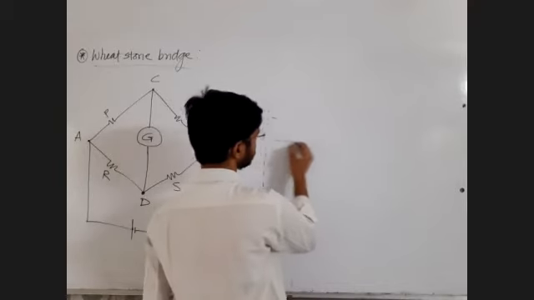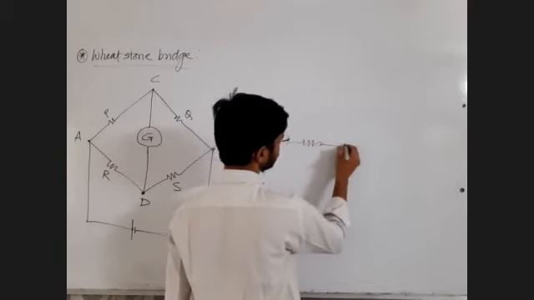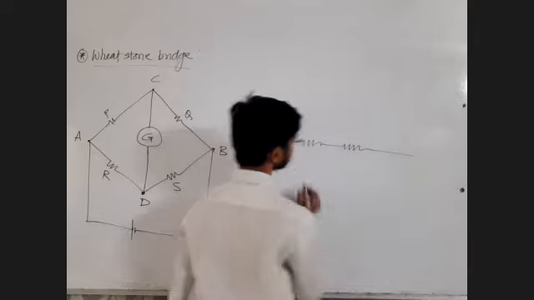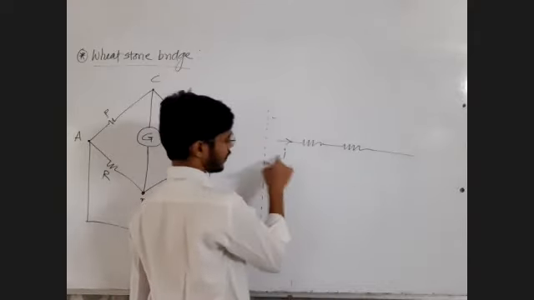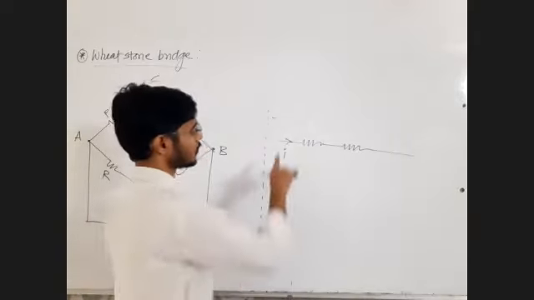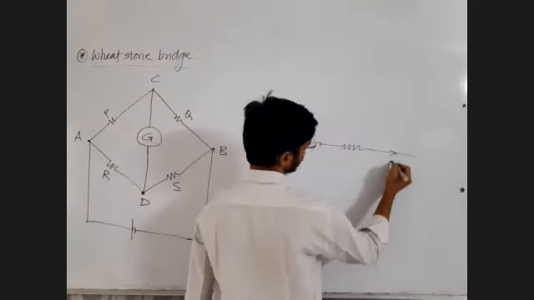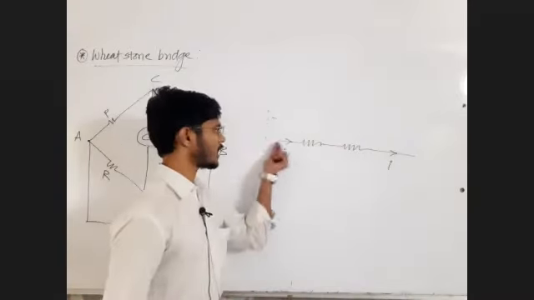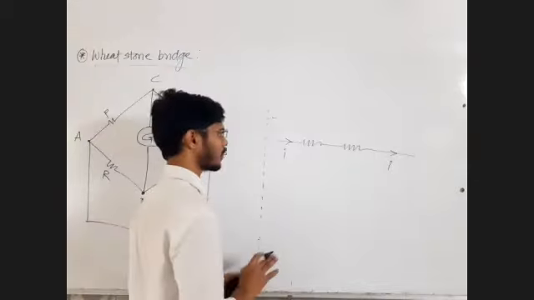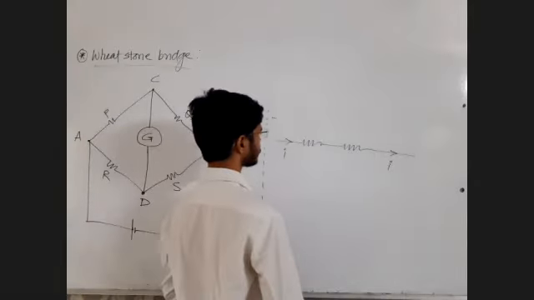Let's say this is the branch in which we want to measure the current. At any point you can break the branch.